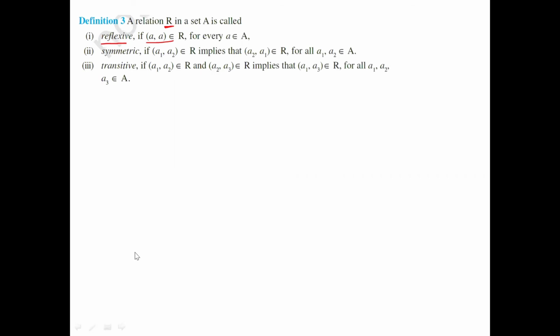So reflexive means, as I said very clearly, what you substitute will give the same element. And one more thing, in the relation definition, it should contain two sets, A and B. What is your first set? A. What is the second set? Second set also A only. I have to remember that here. In reflexive, symmetric, and transitive, always remember that the first element comes from the set A, and the second element also comes from the set A only. Just have to remember these things.